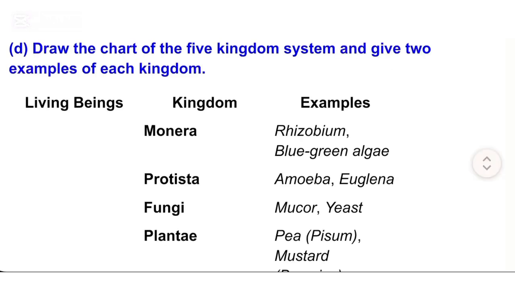D. Draw the chart of the 5-kingdom system and give 2 examples of each kingdom.